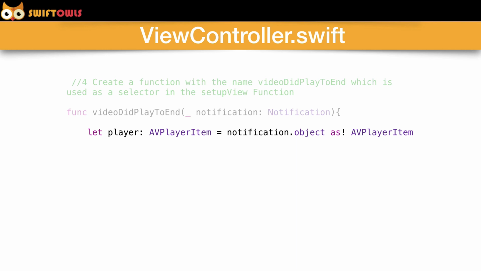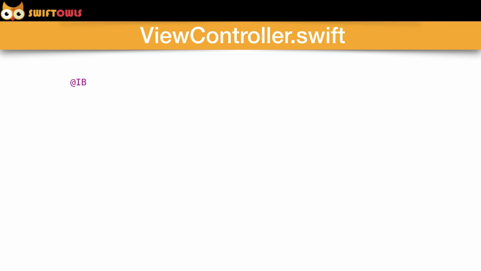So we're going to set the notification.object as an AVPlayerItem. And then we're going to say player.seek(to: kCMTimeZero). So basically that's just going to rewind the video back to the beginning, and close off that curly bracket, and you're good to go.